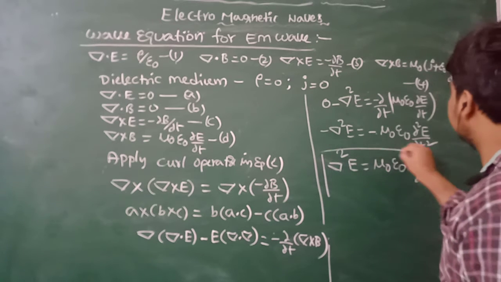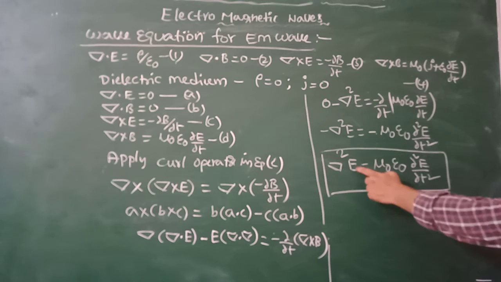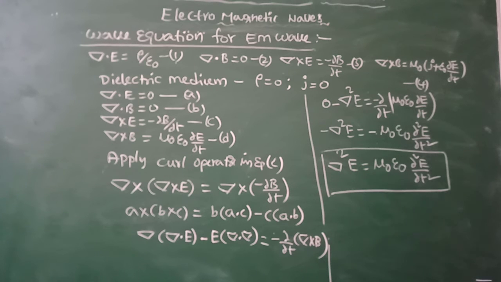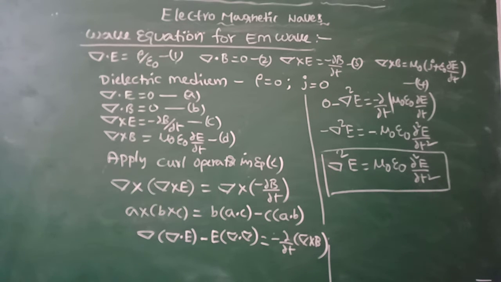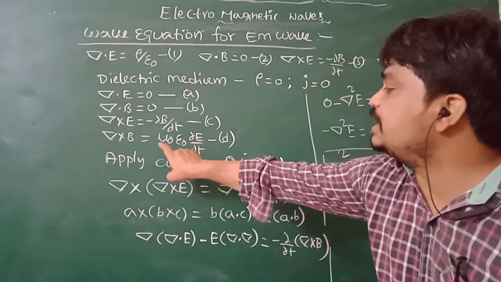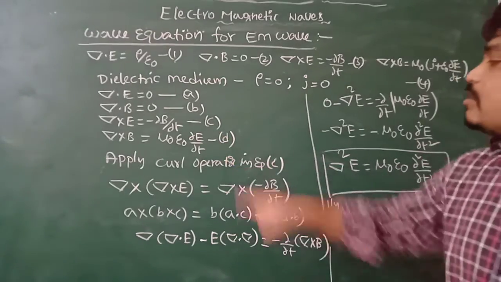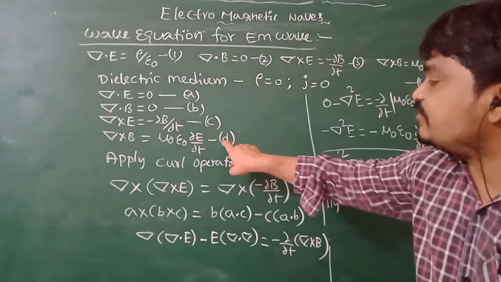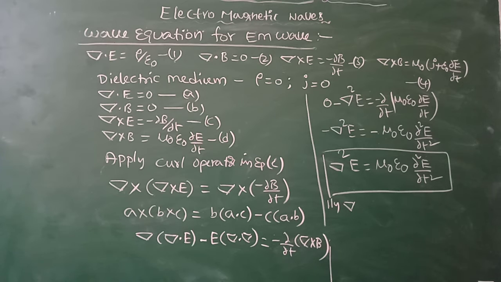This is the expression for the electromagnetic wave in terms of the electric field when the electromagnetic wave propagates in free space or in a dielectric medium. Similarly, if you apply the curl operator on equation D, then you can get the expression for the electromagnetic wave in terms of the magnetic field.